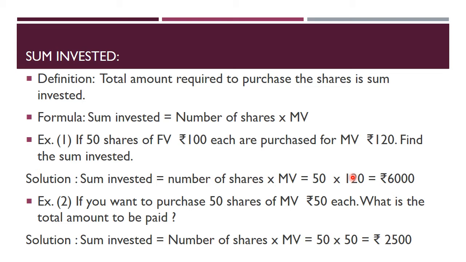And in the second example, if you want to purchase 50 shares of market value rupees 50 each, then what is the total amount to be paid? Again 50 multiplied by 50, that is rupees 2500.